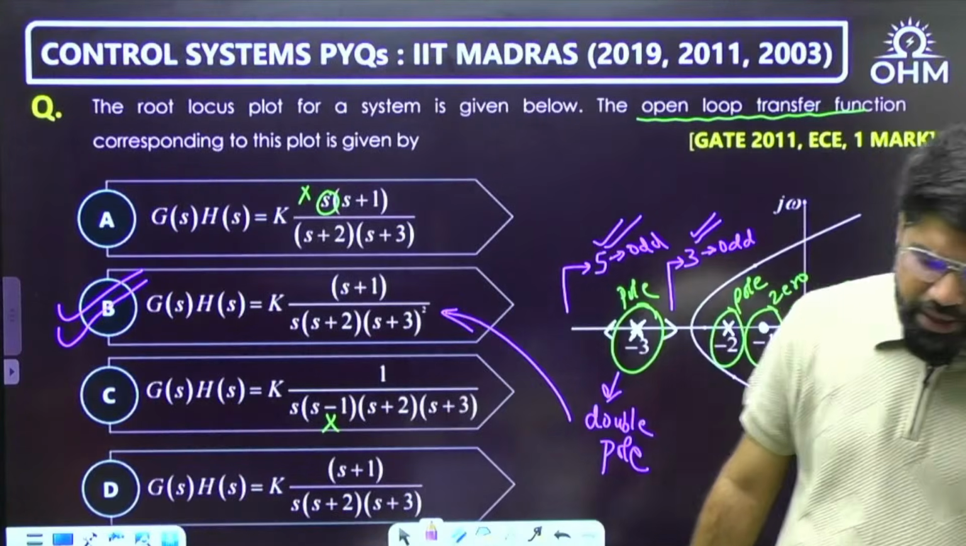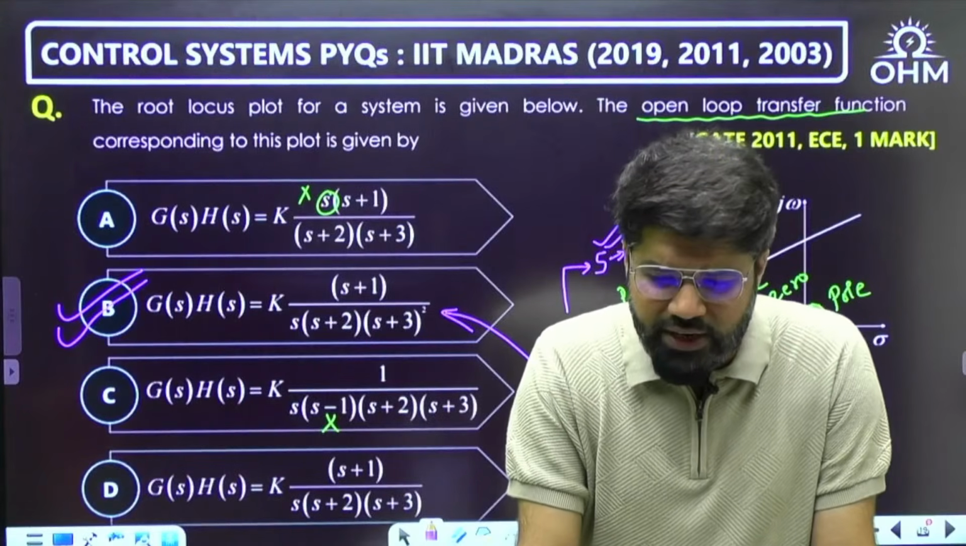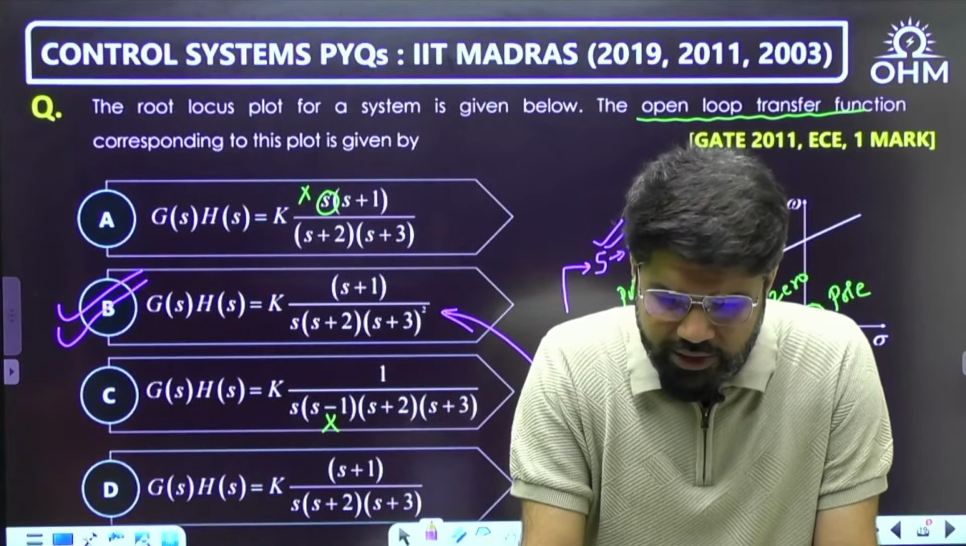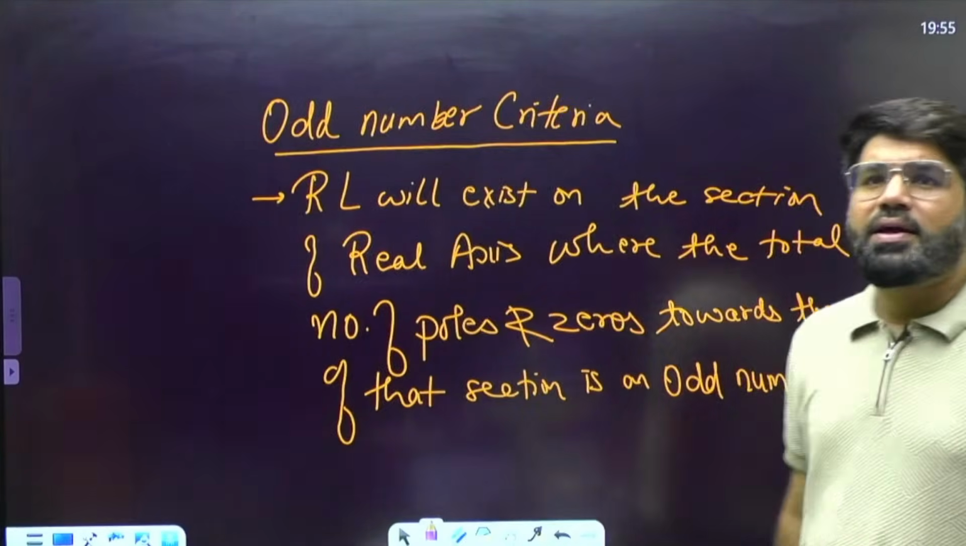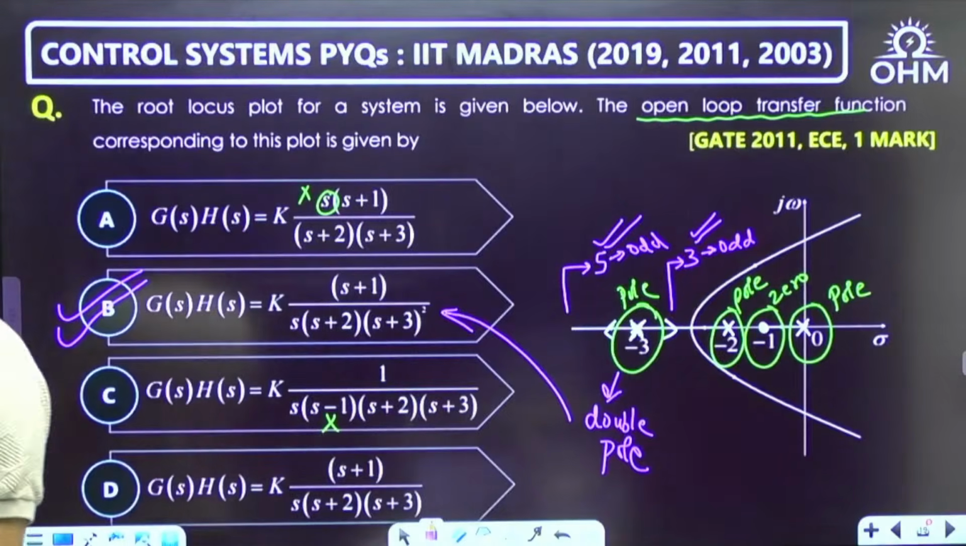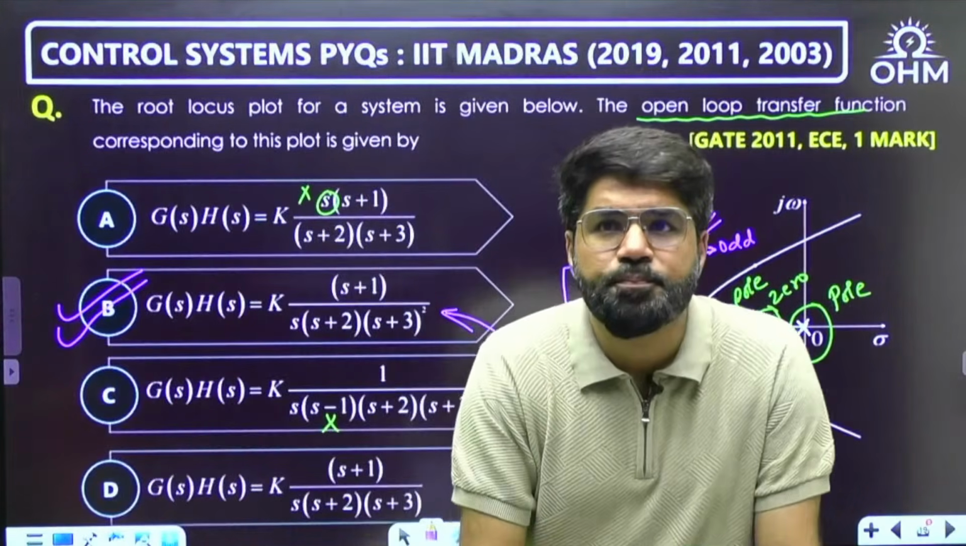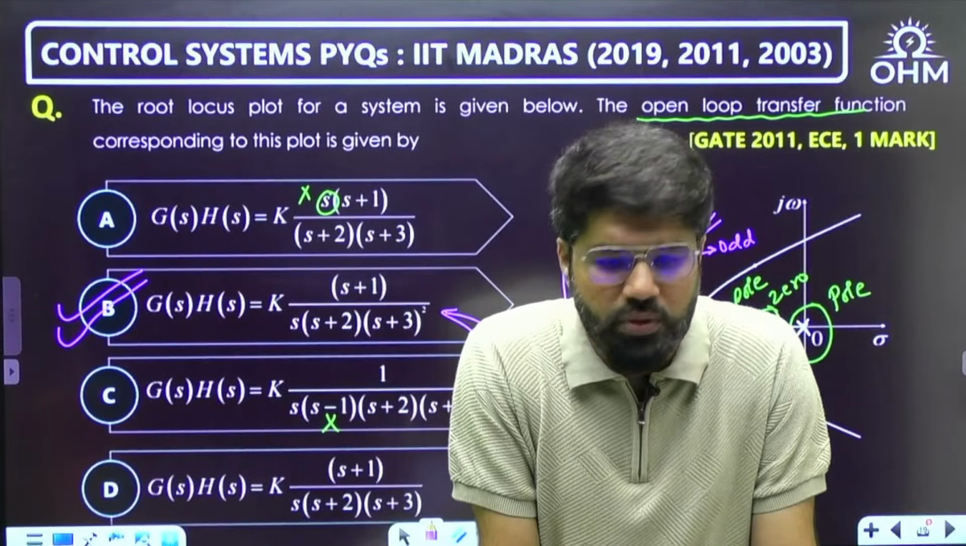Understood the concept behind this one? So it's not only a simple pole zero question. The first level is that it's a pole zero diagram question, but other than that, the odd number criteria, where root locus will exist on the real axis, also has to be figured out. Done? Let's go ahead to the next question.